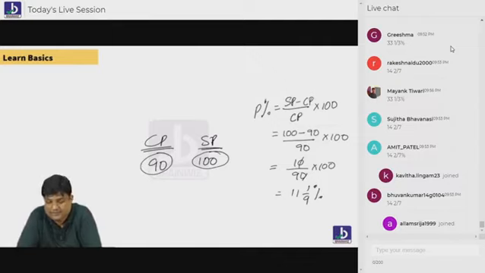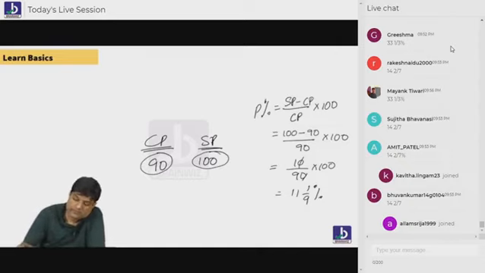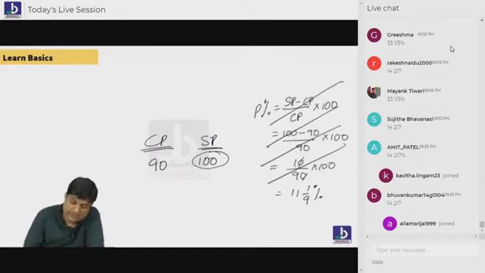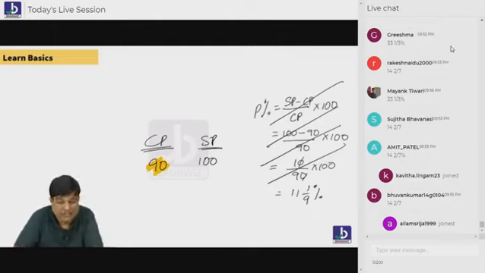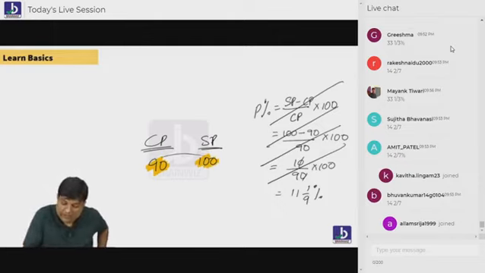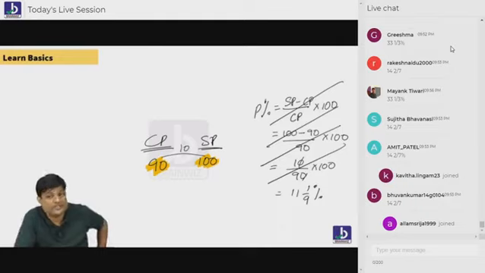But how we can say the time? Remember, very simple concept. बोलो बेटा, how much you invested? 90. How much you got? 100. How much extra? 10. How much extra, beta? 10. Is it 10%? बोलो. Is it 10%?